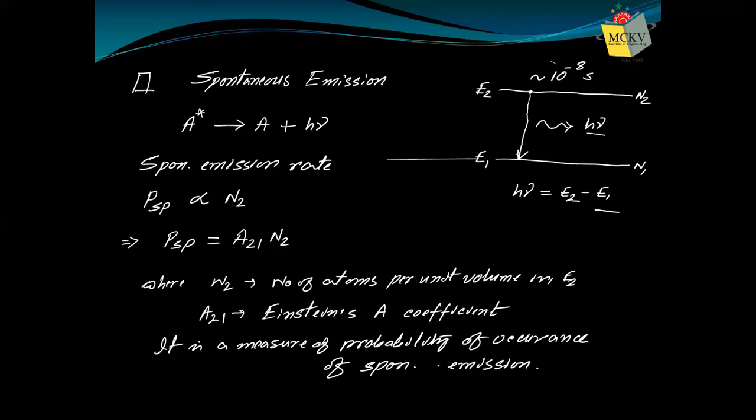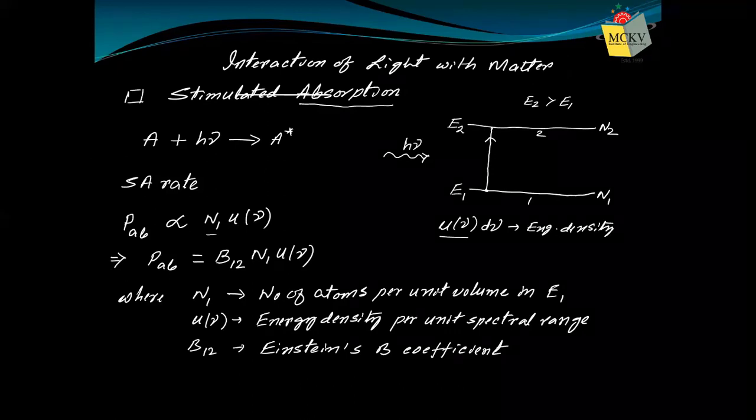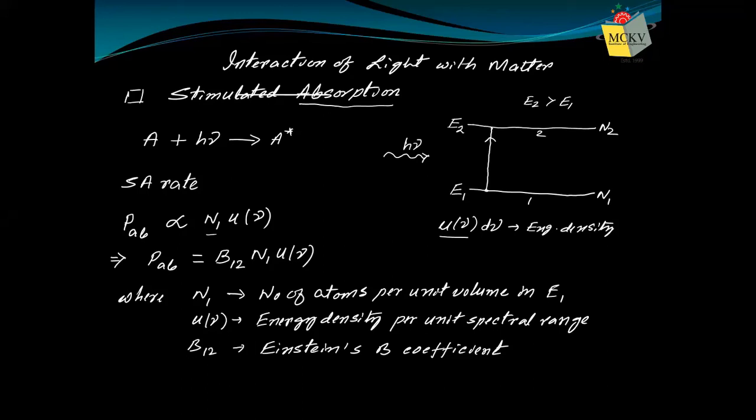And that is also true for stimulated absorption. When a photon of energy h nu is supplied, this atom absorbs that energy and goes to the high energy level. Then one thing you must understand: this E2 minus E1 must be equal to h nu. Otherwise, the atom cannot be excited.